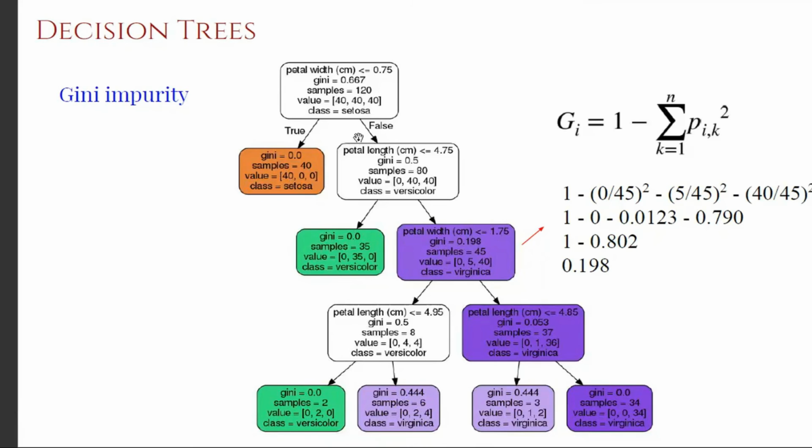So when the algorithm is constructing this decision tree, it is trying to construct the decision tree such that it can make the decision with Gini 0. Whenever a node has Gini 0, we call it a pure node. So the tendency of the decision tree to grow is such that it can lead to a leaf node where the Gini value is 0 and it can make a better decision.